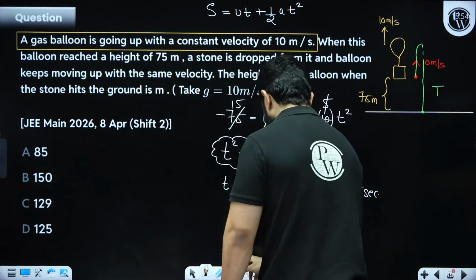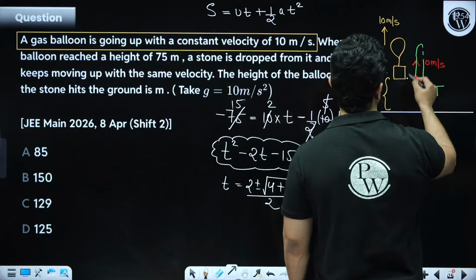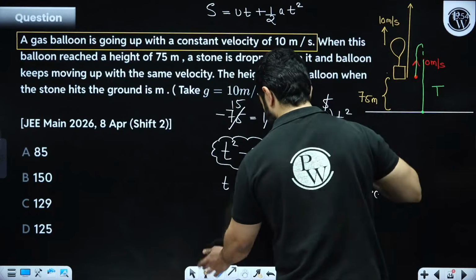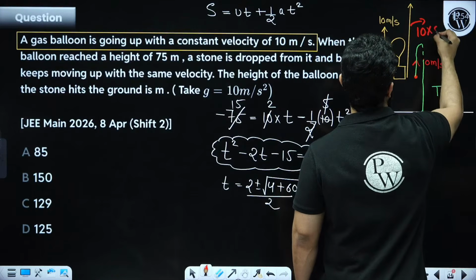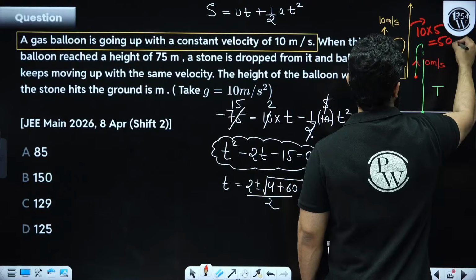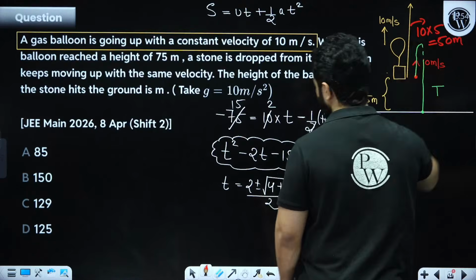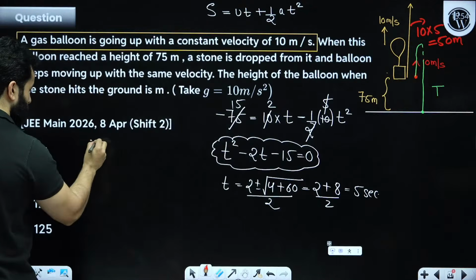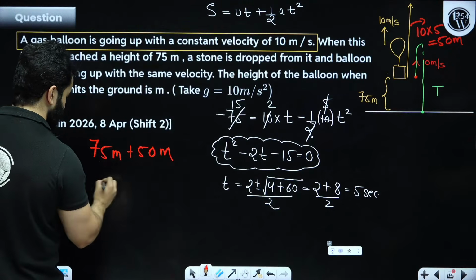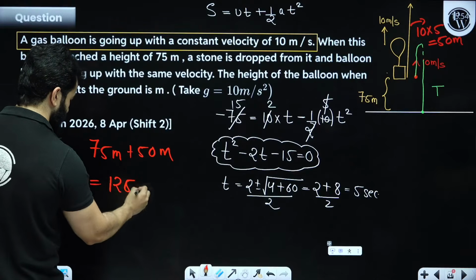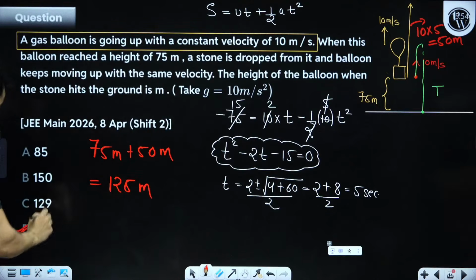So that means in 5 seconds this balloon will go up by 10 into 5, that is 50 meter from here. So this is 75, this is 50. So total distance will be 75 meter plus 50 meter, that is 125 meter. Let me know if you have any doubt. Be quick. Let me know, my dear friends, any problem?